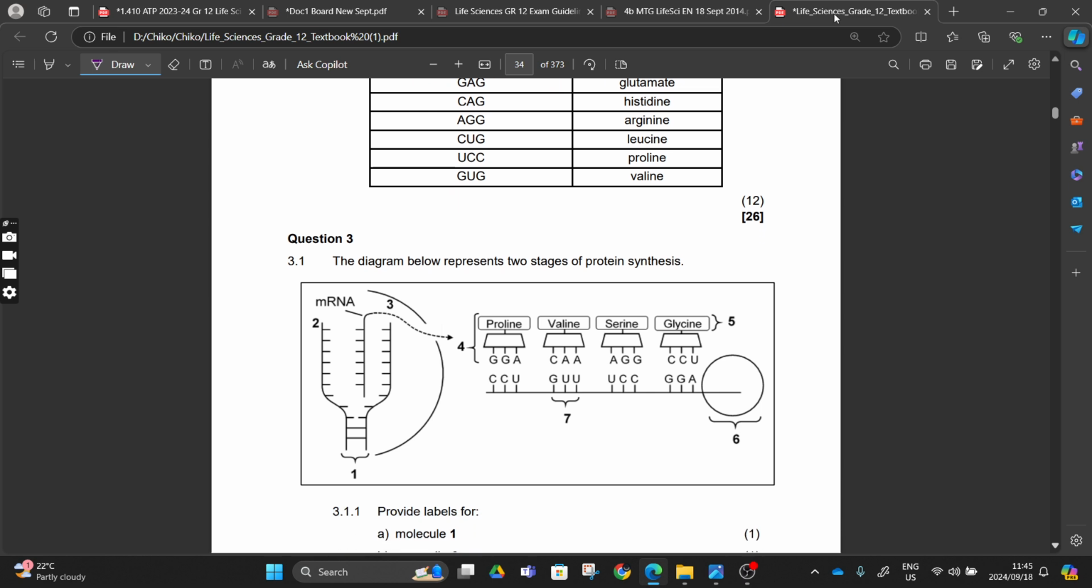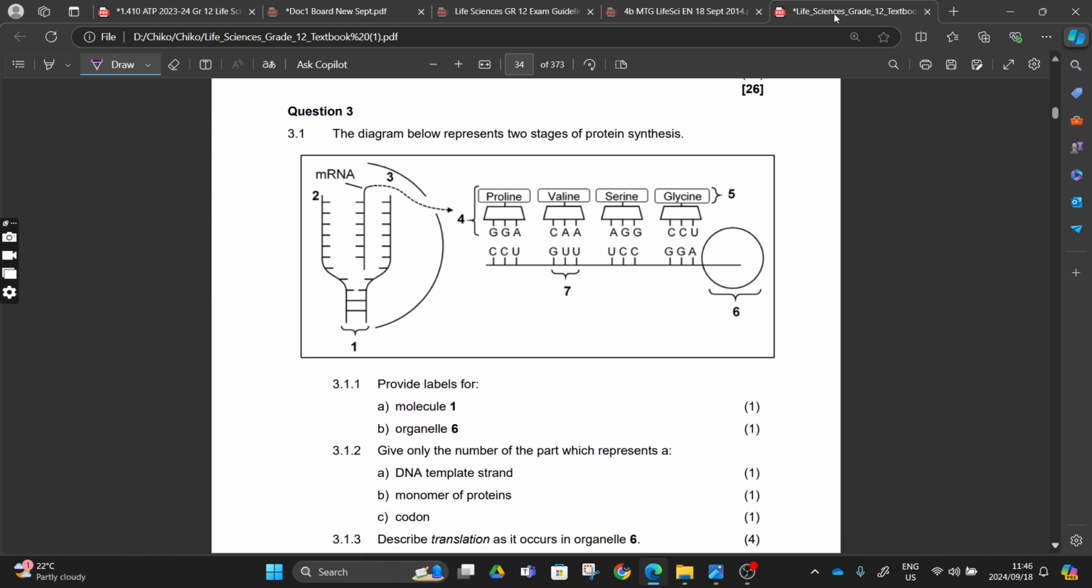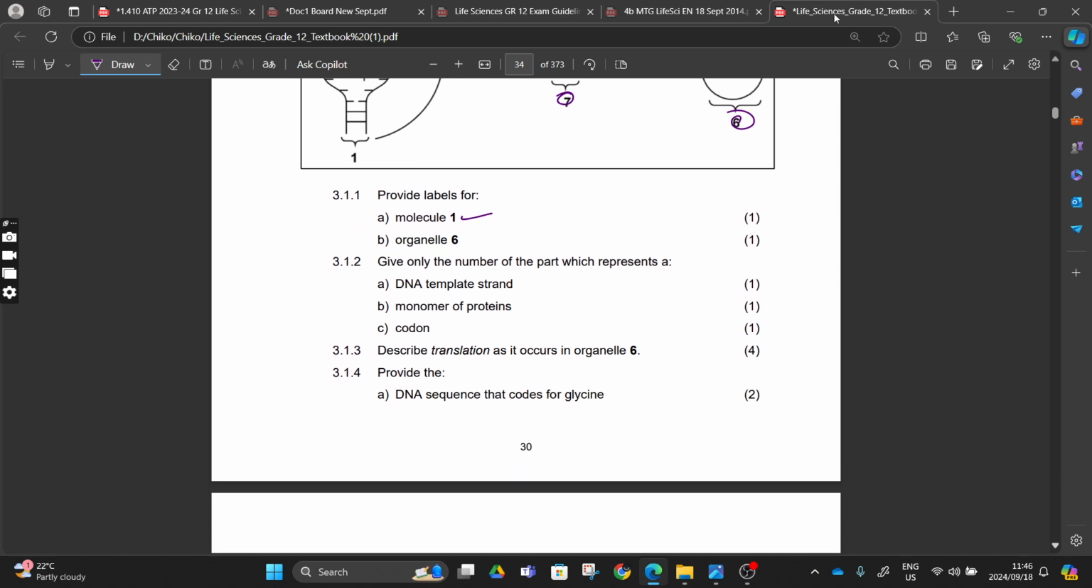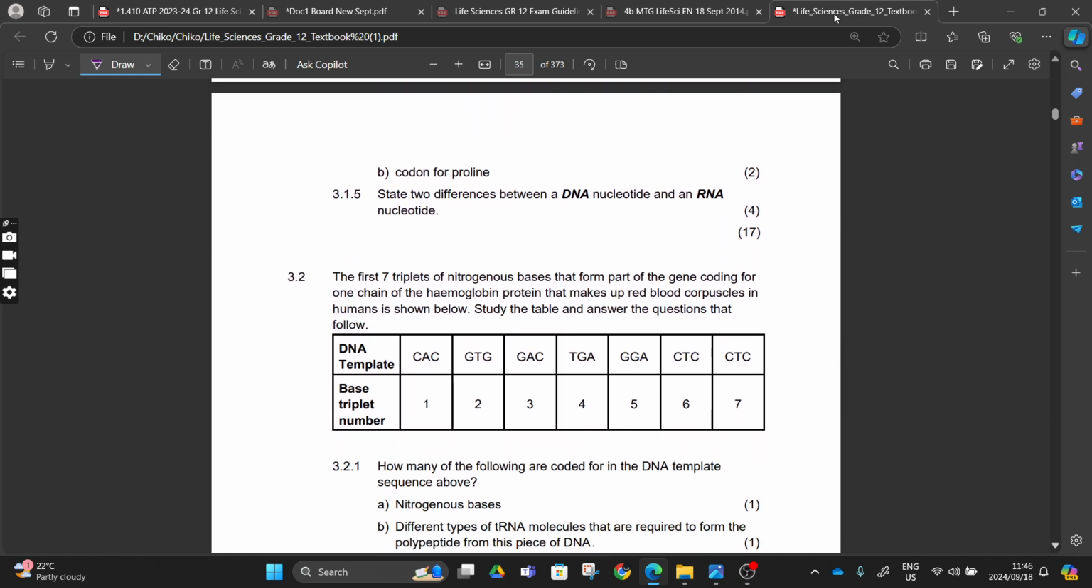Number 3: the diagram below represents two stages of protein synthesis, transcription and translation. Provide the labels: molecule 1 is DNA, organelle 6 is the ribosomes, and then this one will be the codons, this one will be tRNA, this one will be the amino acid, this one will be the strand, and then number 3 here will be the nucleus, if I'm not mistaken, right? Let's move on.